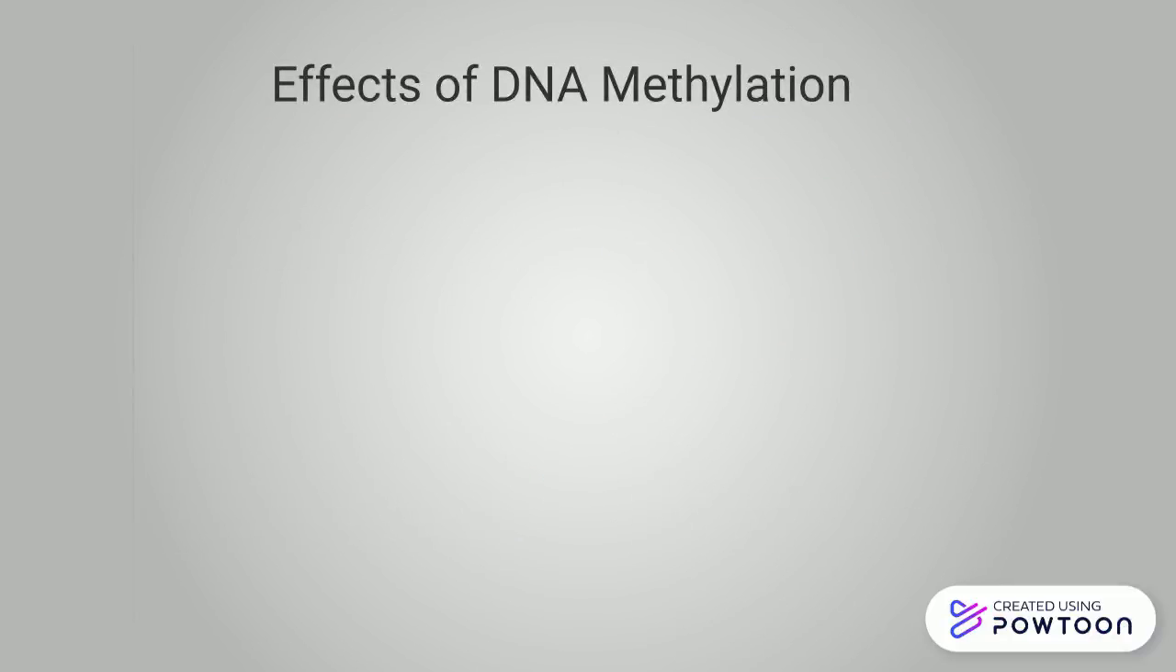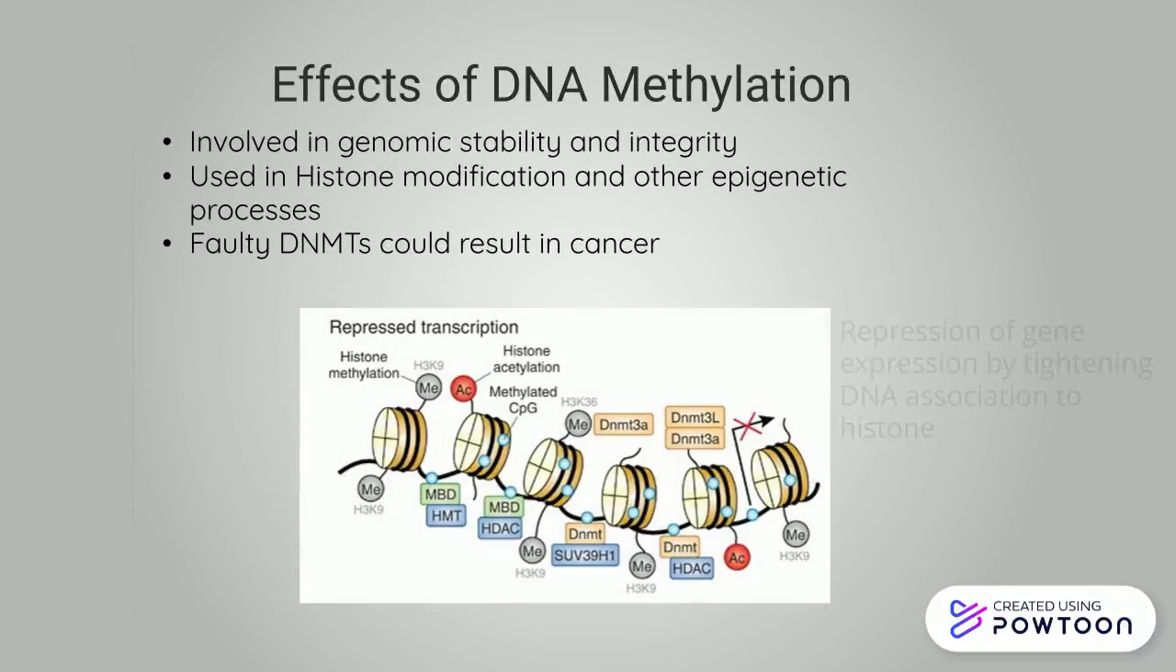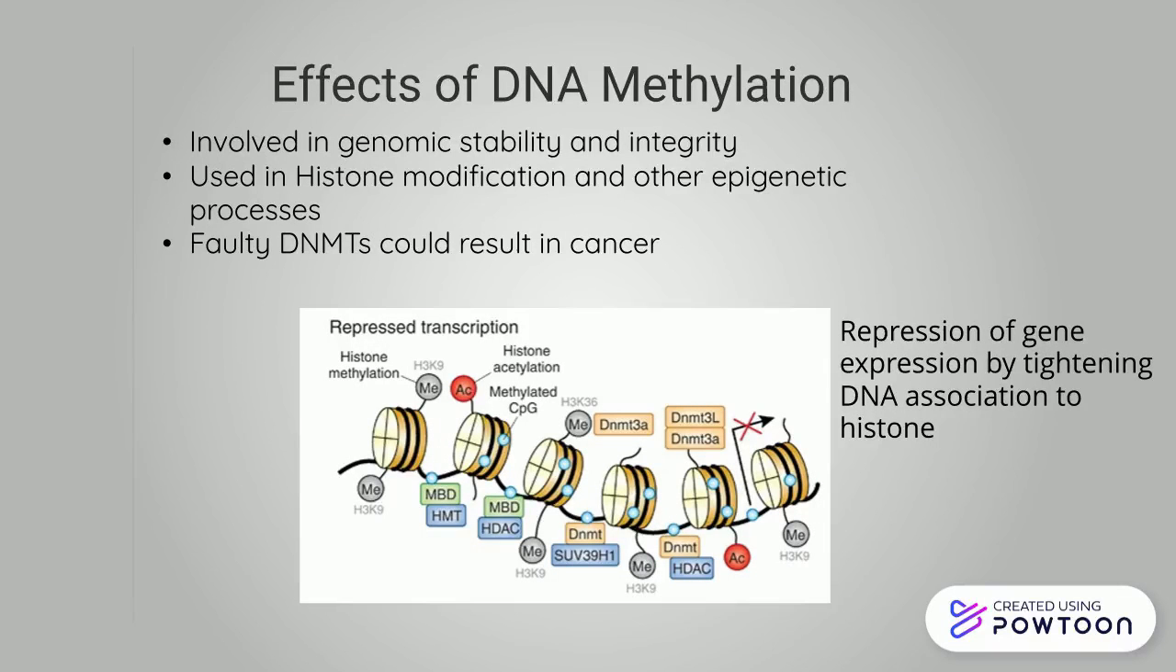Methylation plays a key role in genomic stability and integrity. For example, DNA methylation is also used in other epigenetic modifications, such as histone modification. Through DNA methylation and other processes, the association of DNA to histones can be altered, which changes how easily transcription can occur. DNMTs will bind to enzymes that regulate histone modification to make DNA pack more tightly to the histone,